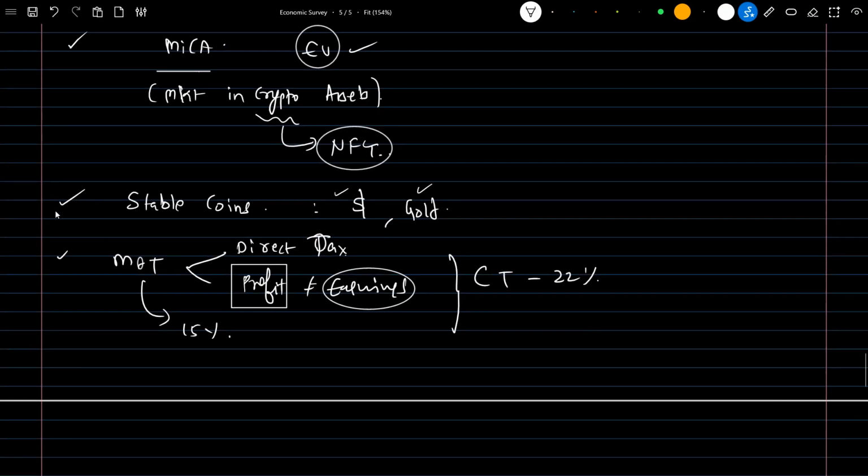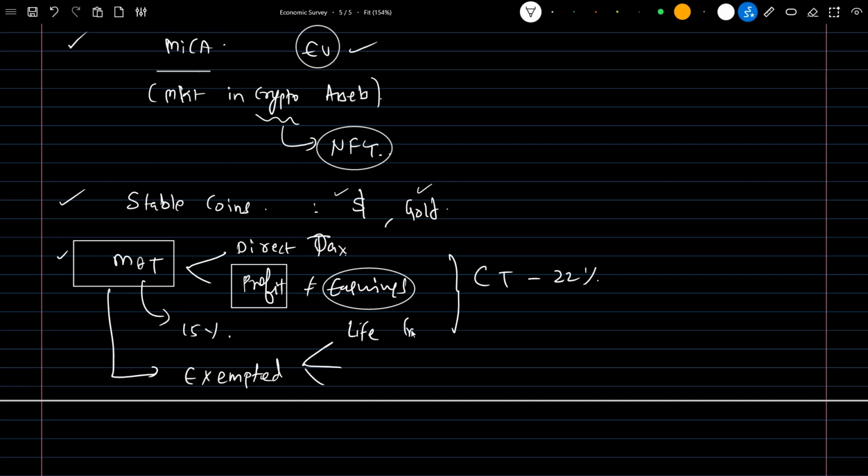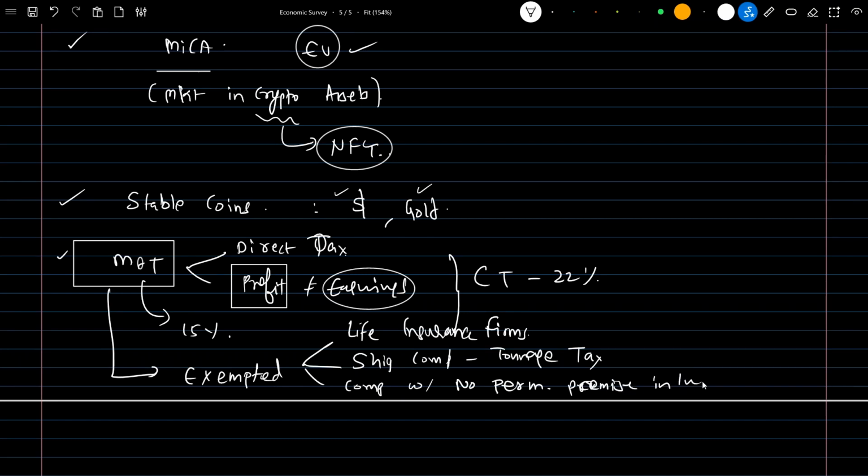Also in MAT, there is one thing we need to remember: which fields, companies and sectors are exempted from it? There are mainly three. One is life insurance firms. The second is shipping companies which are already paying tonnage tax. And next is a company with no permanent premises in India. In these three situations, they need not pay the minimum alternative tax.